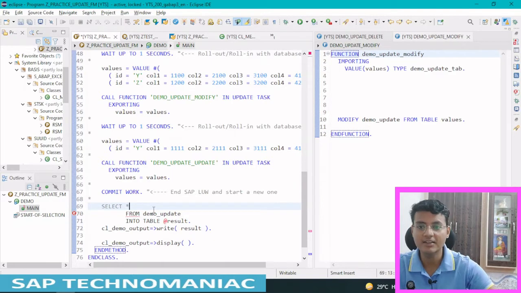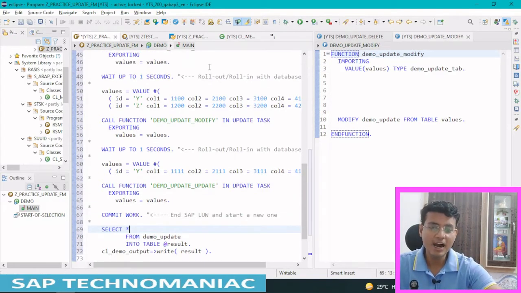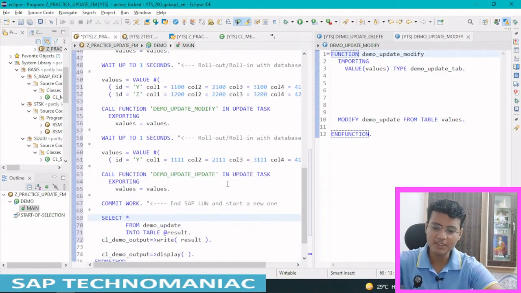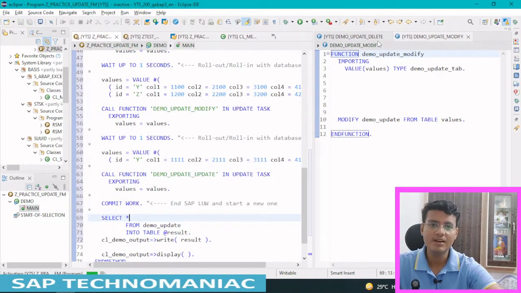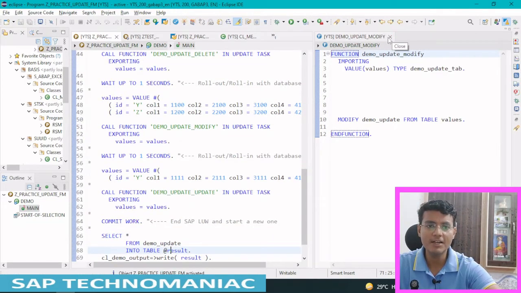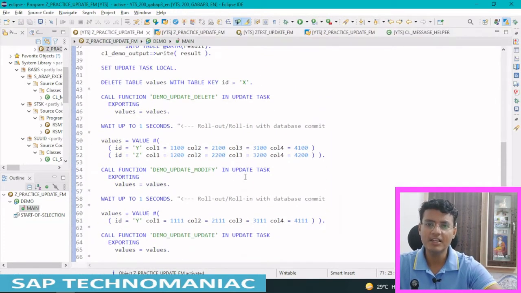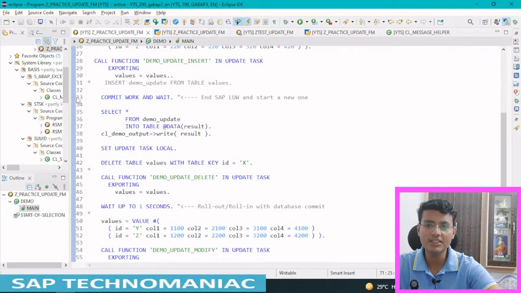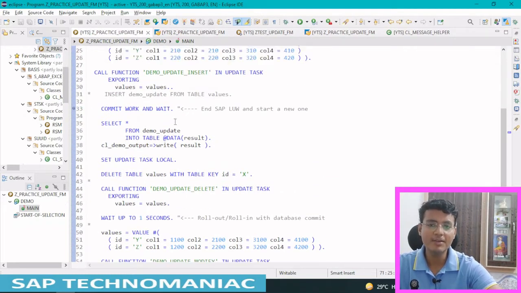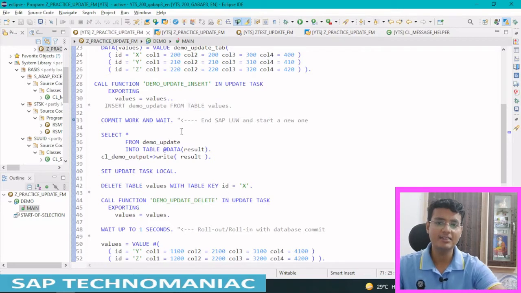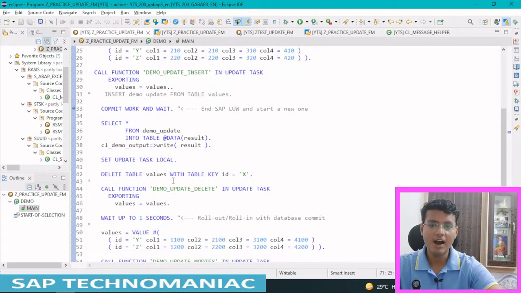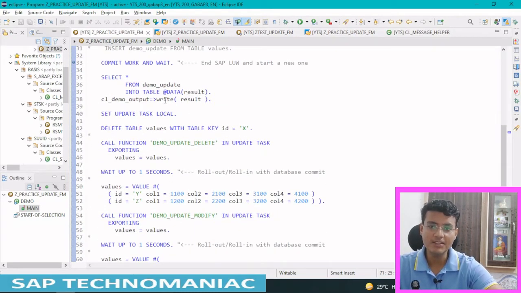Control Shift greater than. Okay, this is how it is happening here. Let me execute with Control F3. Let me execute this program and debug what is happening. Till here we already know that till this commit work, data will be updated in the database with these values. After that, we will see what is happening.